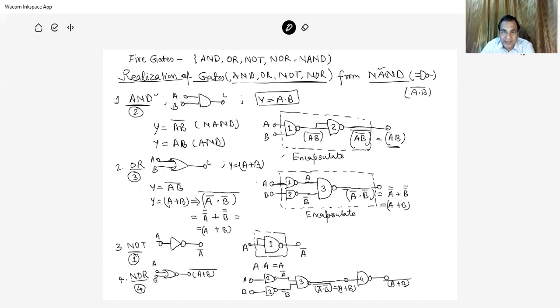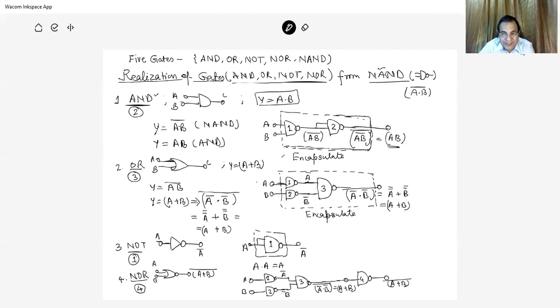So what we find is that A and B are the 2 inputs and the output is AB, from the NAND gates. If this dotted line represents the encapsulation, the 2 NAND gates are encapsulated, hidden.